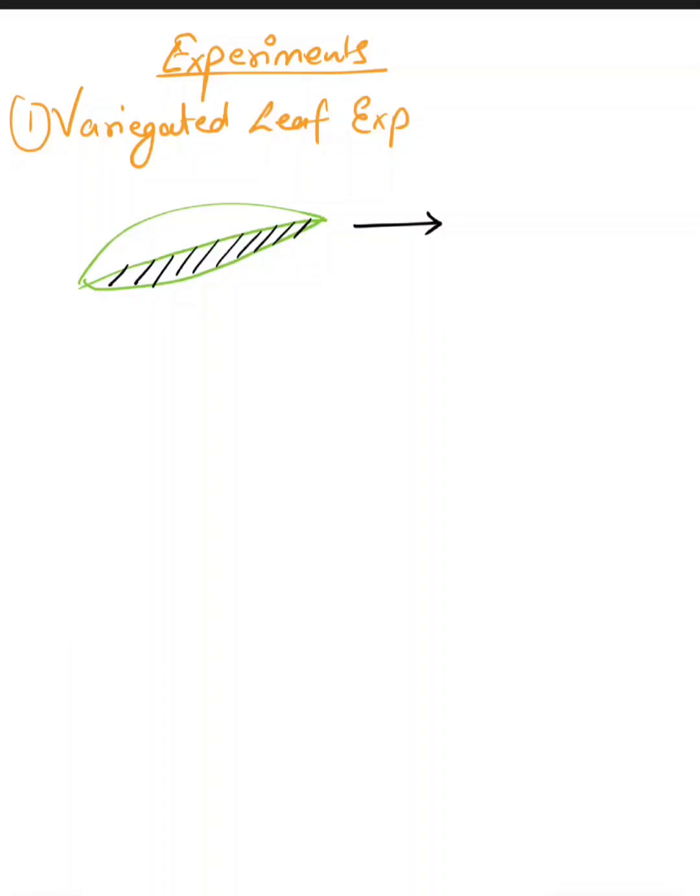Half of the leaf was covered with black paper, which means no sunlight will reach it, and the other half has the green parts exposed. Now, the part covered with black paper could not photosynthesize, so no photosynthesis, and the exposed part will perform photosynthesis.